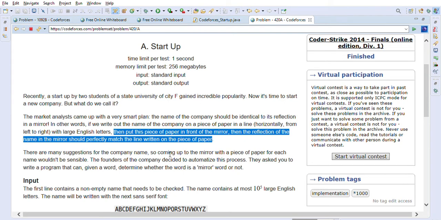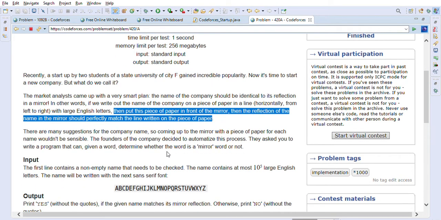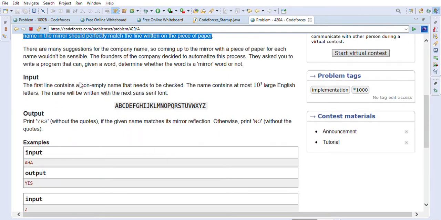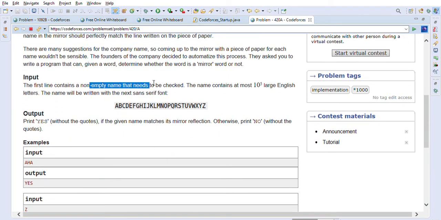There are many suggestions for the company name, so coming up to the mirror with a piece of paper for each name wouldn't be sensible. The founders of the company decided to automate the process. They ask you to write a program that can, given a word, determine whether the word is a mirror word or not. In the input, the first line contains a non-empty name that needs to be checked.